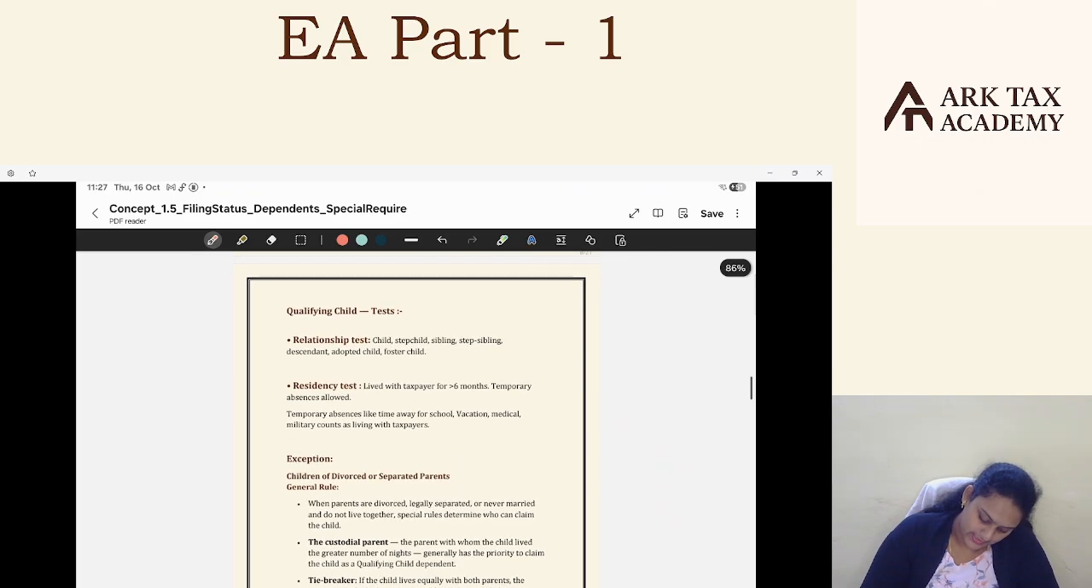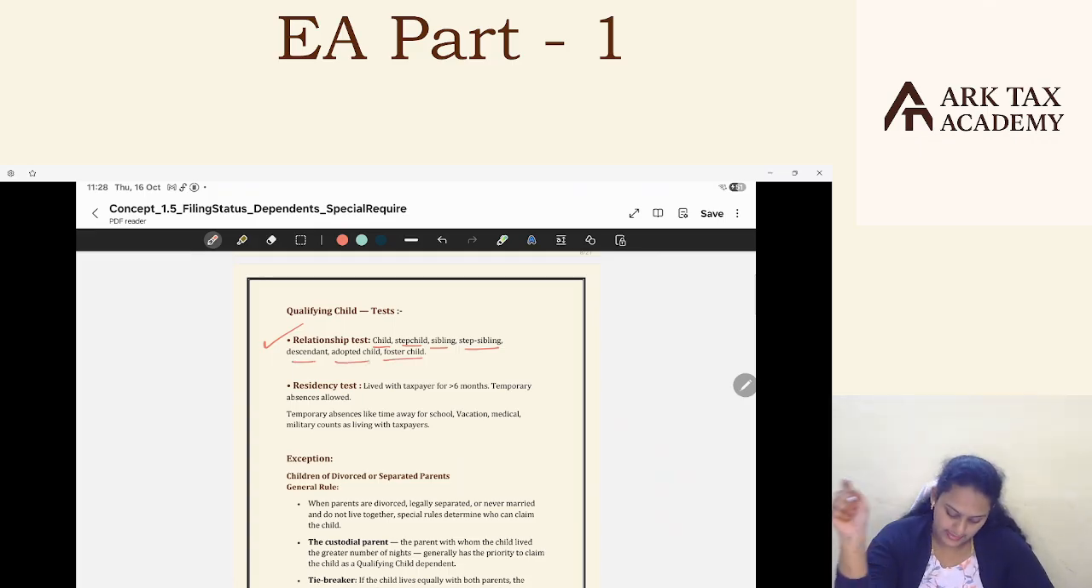The first one is the relationship test. Child, stepchild, siblings, step siblings, descendants, adopted child, foster child. All these children will be considered, like they should have this relationship. Say either child or stepchild relationship, siblings, brothers, and step siblings, and adopted children, foster children, everyone. All this is the relationship we need to have, the relationship test.